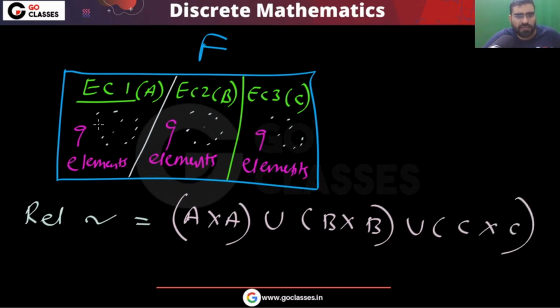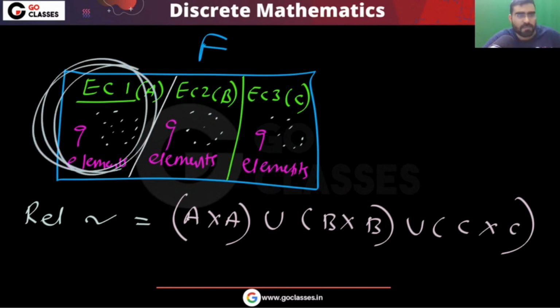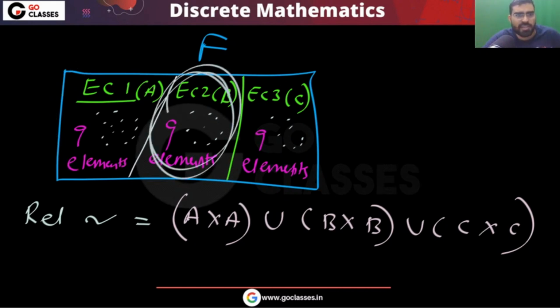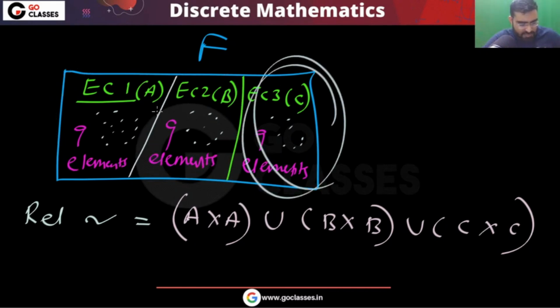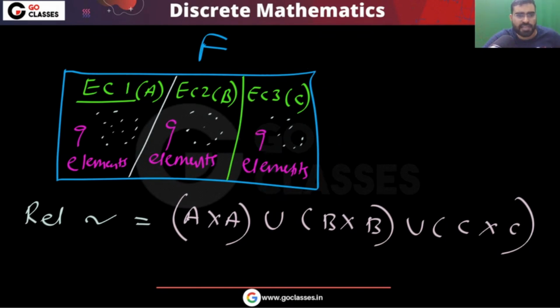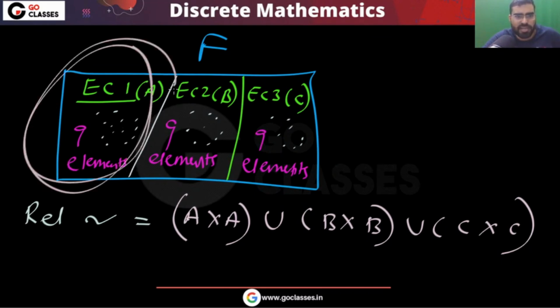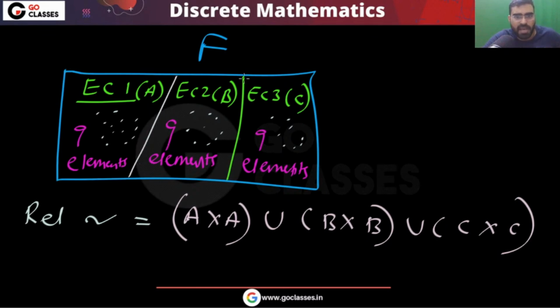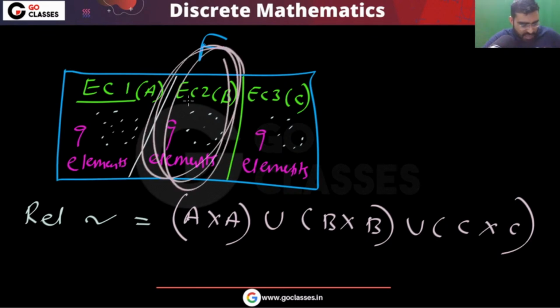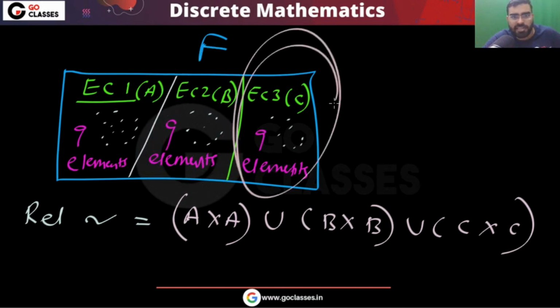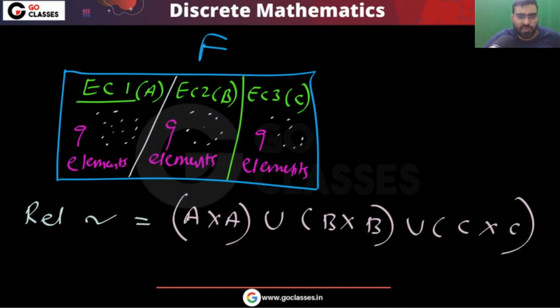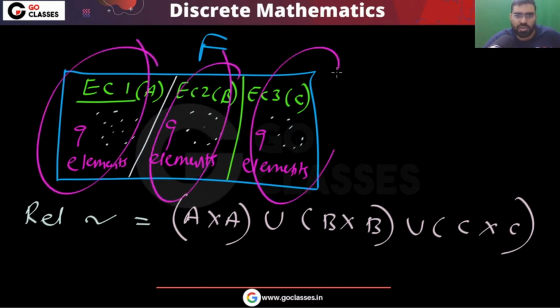Because every element here is related to every element here. You can easily see that. That is the reason I can say this relation is basically A cross A. Every element in this equivalence class will be related to every element in this equivalence class, and the same for each of the others. So this equivalence relation will be A cross A union B cross B union C cross C.